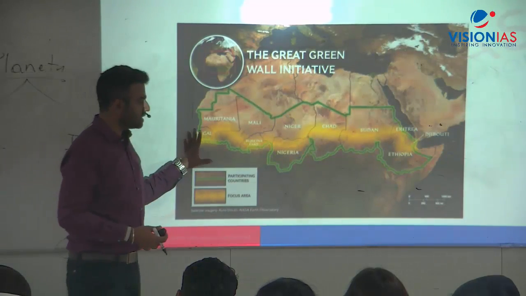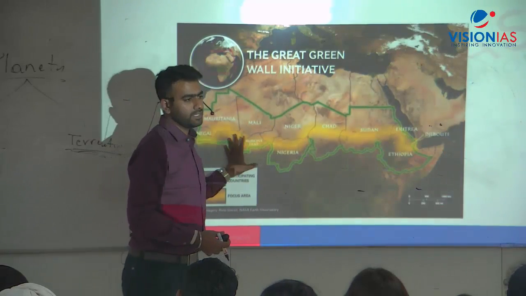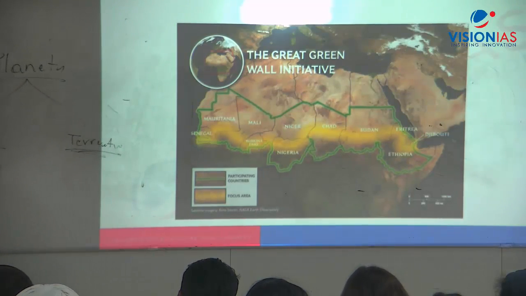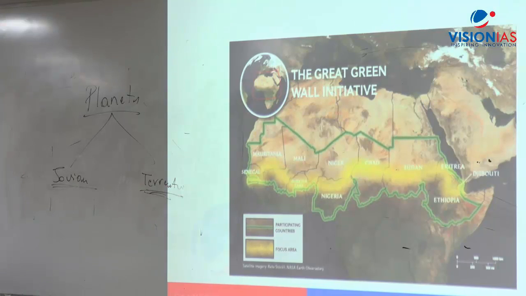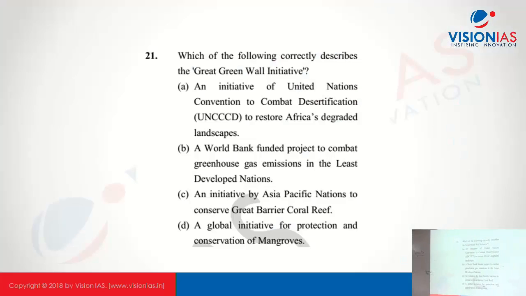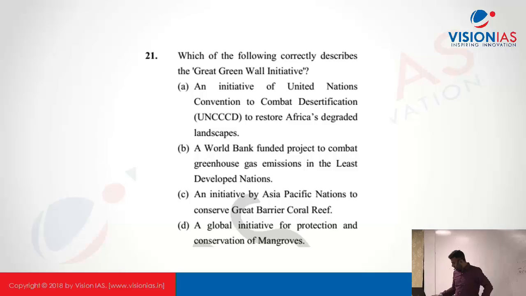and this is a complete patch of trees across the continent. For 8,000 kilometers, this would be a complete patch of trees. This would be the largest such kind of structure on the earth. This was started in 2007 and by 2030 it is expected to be completed. Okay? So the answer is the World Bank funded project to combat, no, that is not the one. The first one, the initiative of UNCCD to restore Africa's degraded landscape. Okay, this is the initiative of UNCCD, that is United Nations Convention to Combat Desertification.